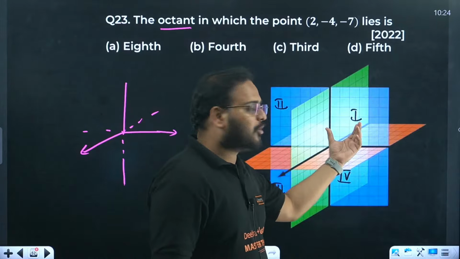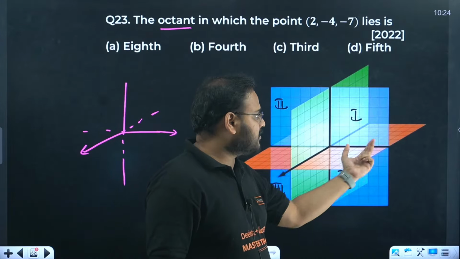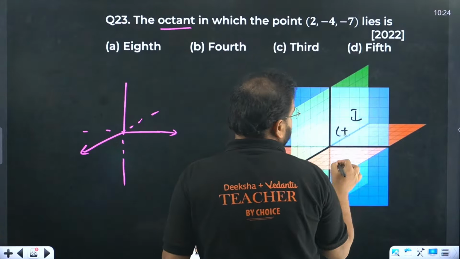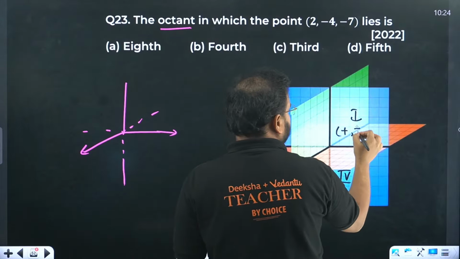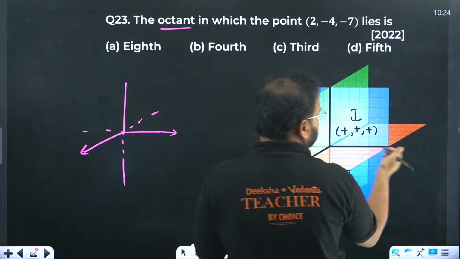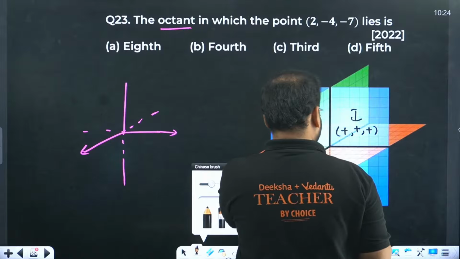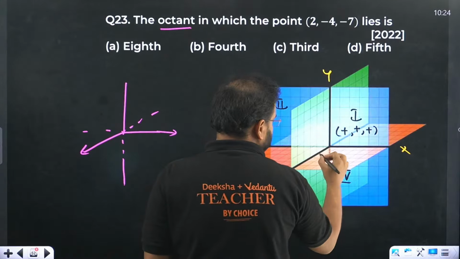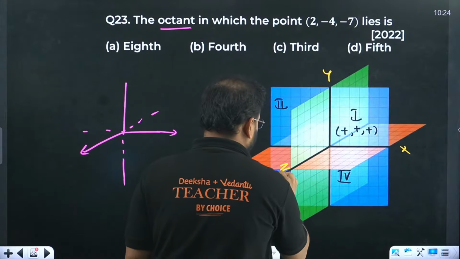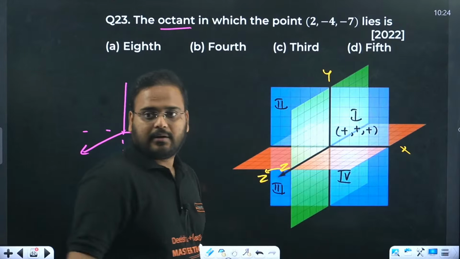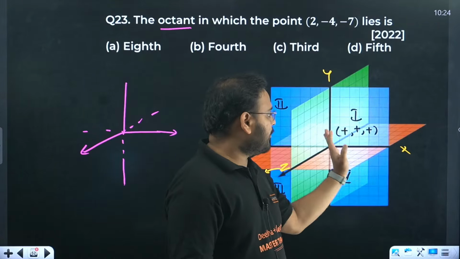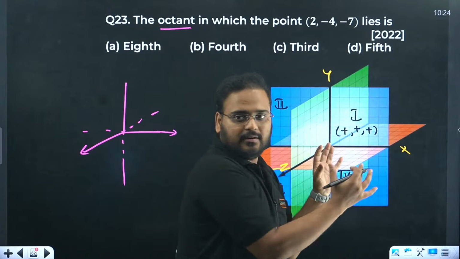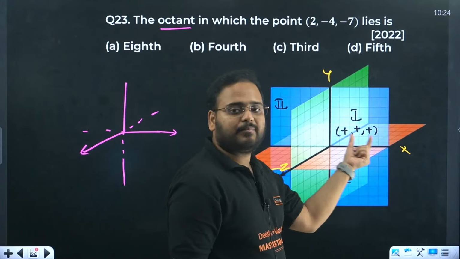In the first octant, what are you going to have? You'll have x value positive, y value positive, and also z value positive, because x is over here, y is over here, and this is your z. So x is positive because it's towards this side, y because it's going up. So in the front solid, a cube, the octant is having plus, plus, plus.